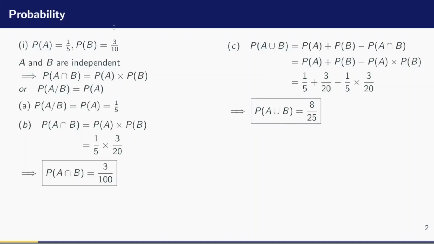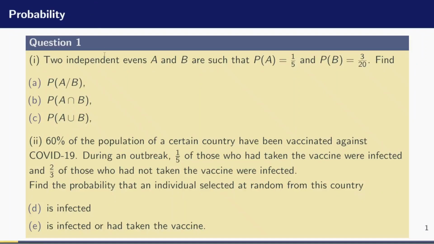Now let's move on to the B part, the Roman 2 part of the question. The question reads, 60% of the population of a certain country have been vaccinated against COVID-19. During an outbreak, 1/5 of those who had taken the vaccine were infected, and 2/3 of those who had not taken the vaccine were infected. Find the probability that an individual selected at random from this country, D, is infected, E, is infected or had taken the vaccine. Now, in this question, let us try to highlight very important information there.